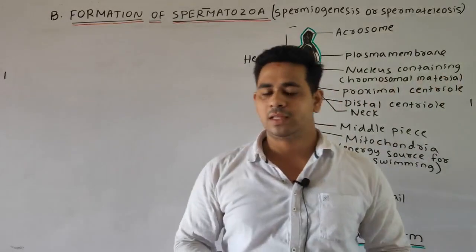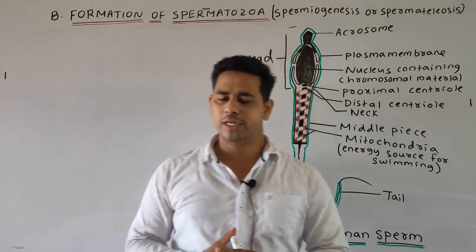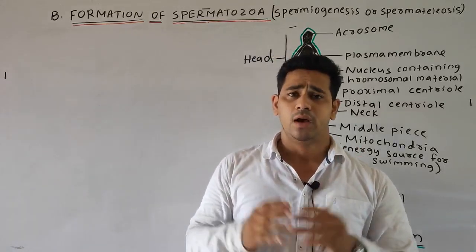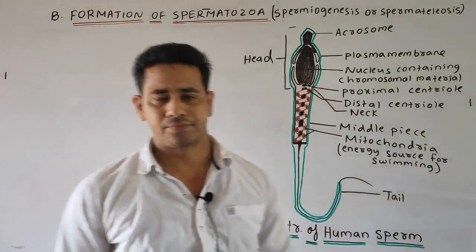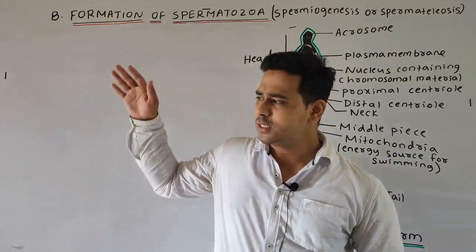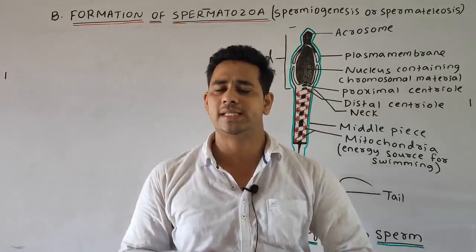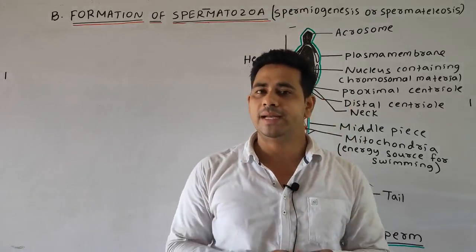Next, students, we will write the remaining points of spermiogenesis. Students, we discussed up to spermiogenesis, how the round, immotile spermatid is converted into motile sperm. We discussed the changes and how many days it takes. The synthesis of human sperm takes place in about 76 days.